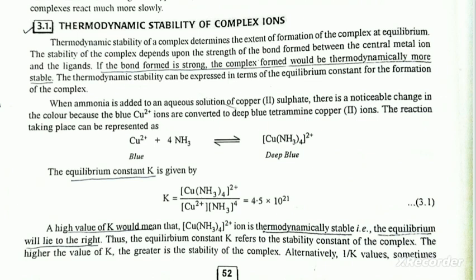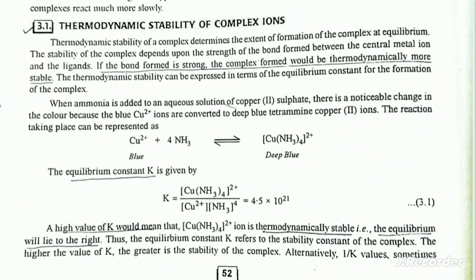When ammonia is added to an aqueous solution of copper 2 sulfate, there is a noticeable change in color because the blue Cu2+ ions are converted to the deep blue tetraamminecopper ion. The reaction that takes place can be represented as Cu2+ + 4NH3 gives rise to [Cu(NH3)4]2+. A high value of K would mean that the ion is thermodynamically stable. The equilibrium will lie to the right.